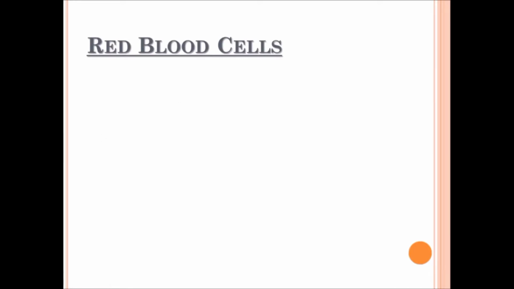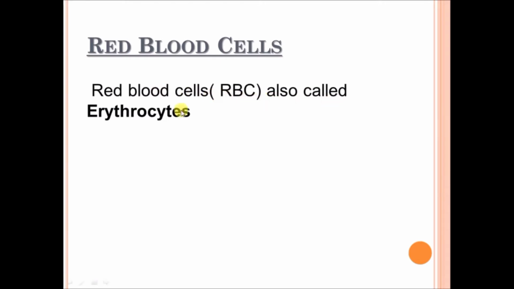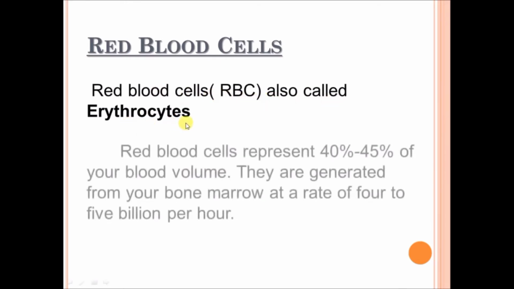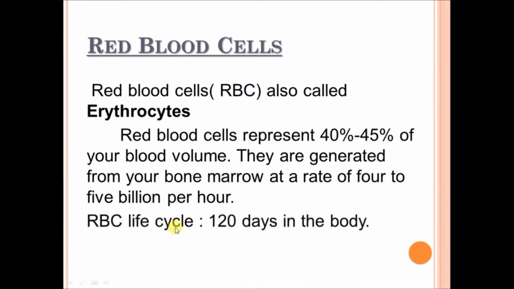First is red blood cells, RBC. Red blood cells, also called erythrocytes, represent 40 to 45% of your blood volume. They are generated from your bone marrow at a rate of 4 to 5 billion per hour. The RBC life cycle is 120 days in our body.